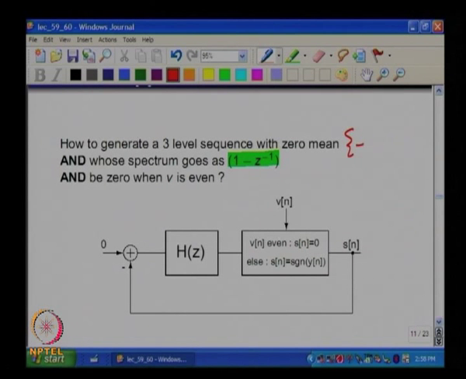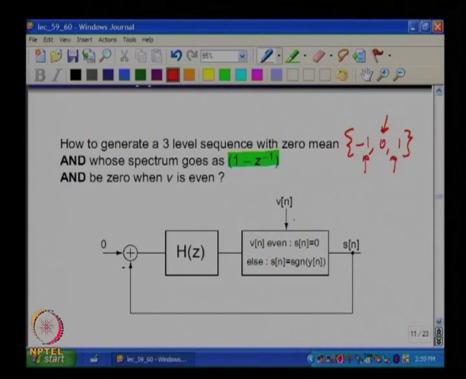Here thankfully, if we assume that this only takes on levels of minus 1, 0 and 1, when V is even, the output must be even, and the only even integer here is 0, correct. When V is odd, it can be either 1 or minus 1, and you want its spectrum to be 1 minus Z inverse at low frequencies.